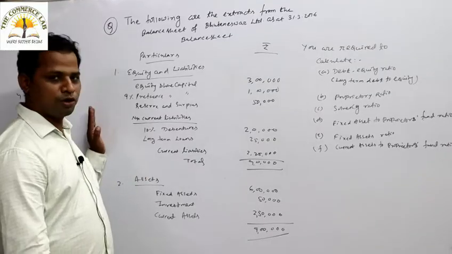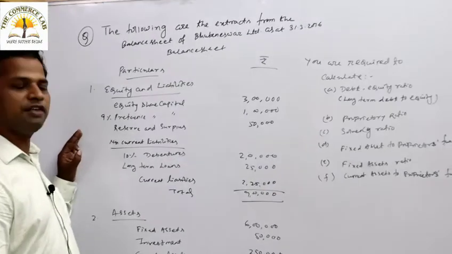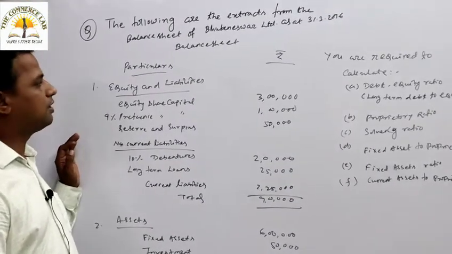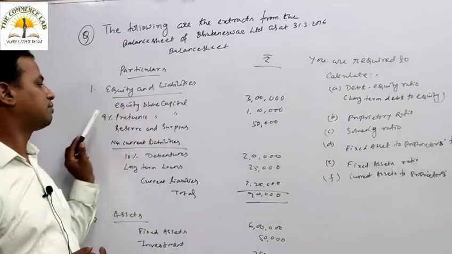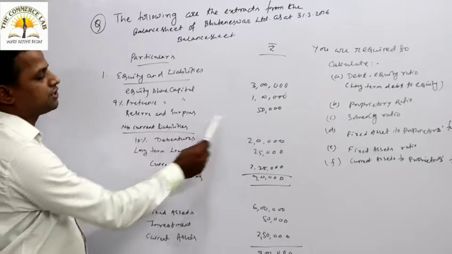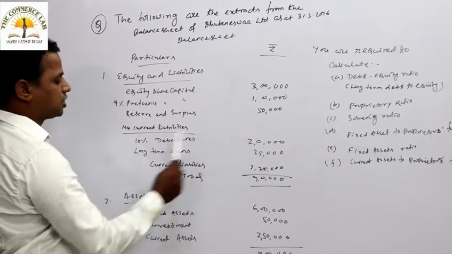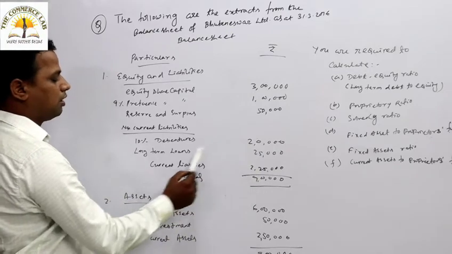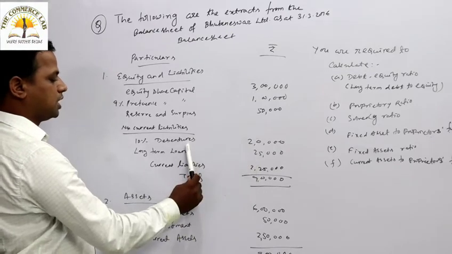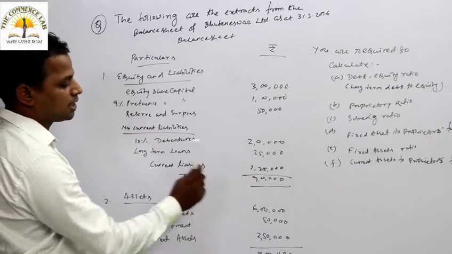This is the question we are going to do. There is a balance sheet of Bhubaneswar Limited as at 31st March 2016. In equity and liabilities: equity share capital 3 lakh, preference share capital 1 lakh, and reserves and surplus 50,000. Then non-current liabilities: long-term loan 25,000 and 10% debenture 2 lakh. Current liability is 2,25,000. The total of equity and liabilities is around 9 lakh.